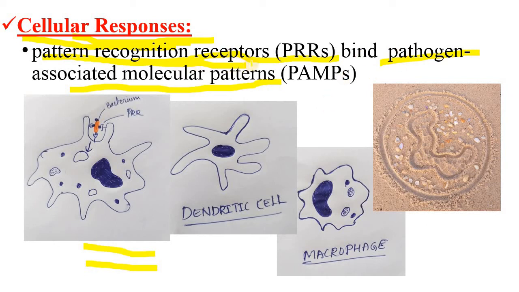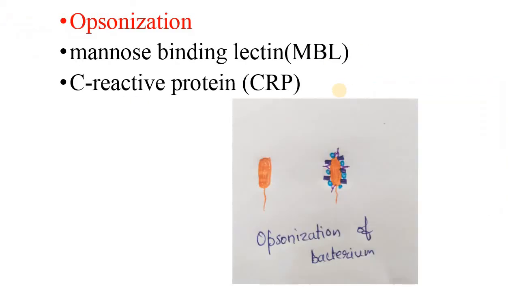So pattern recognition receptors bind to the pathogen associated molecular patterns of fungi, viruses or bacteria, or simply pathogens. There are many types of pattern recognition receptors, and the major type is the toll-like receptors.